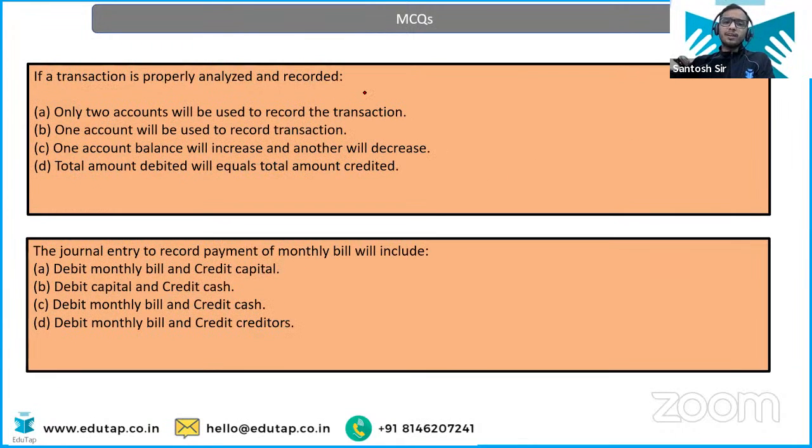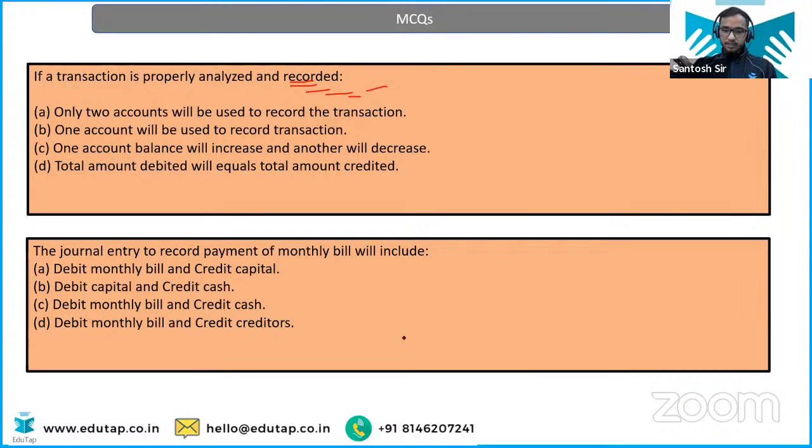If a transaction is properly analyzed and recorded, only two accounts will be used to record the transaction. One account balance will increase and another will decrease. Total amount debited will equal total amount credited. So what should be the answer here? Very, very easy question. It's called dual entry system, right? And it comes from the dual aspect concept that we have studied yesterday.